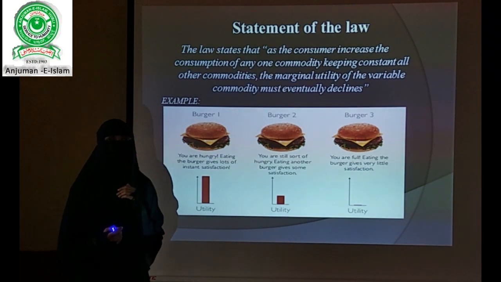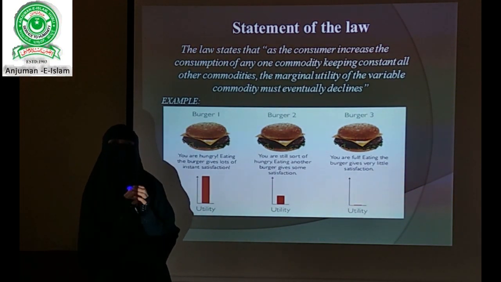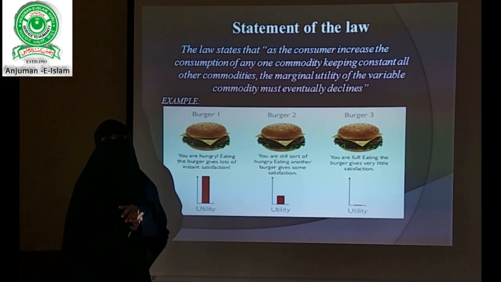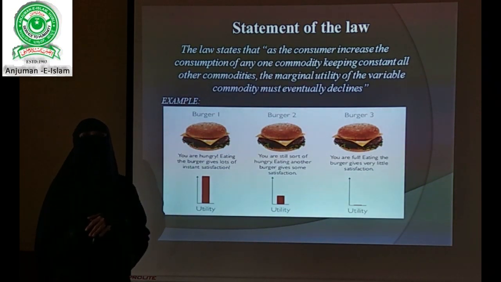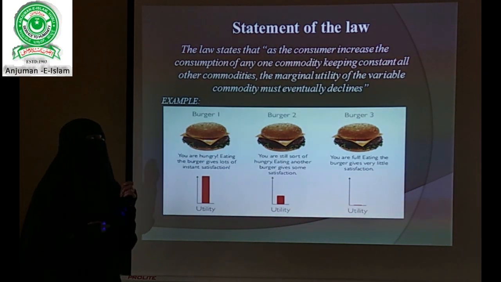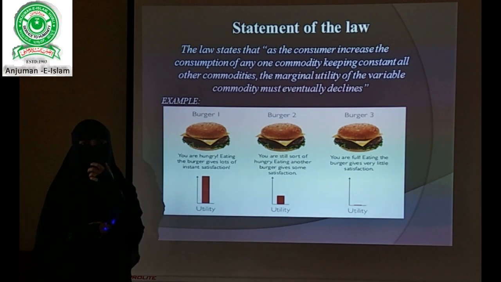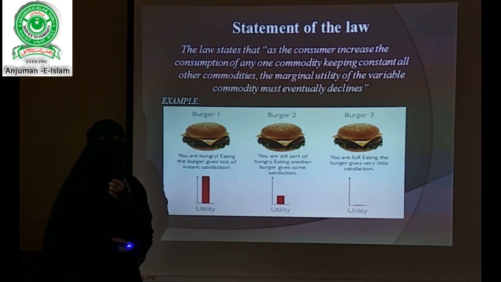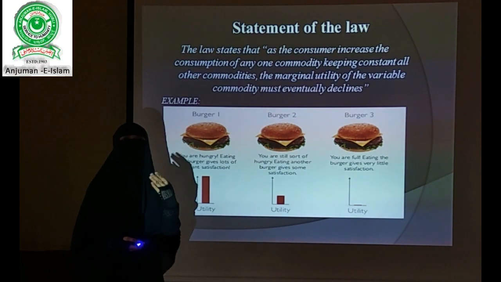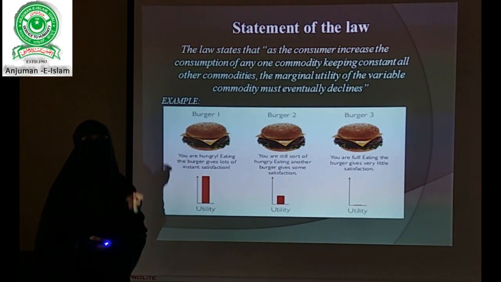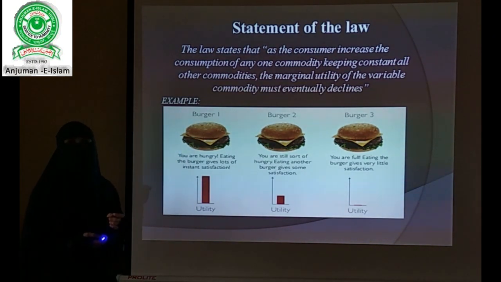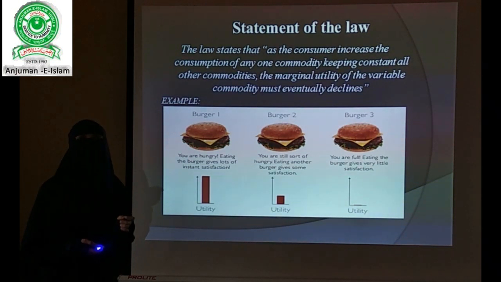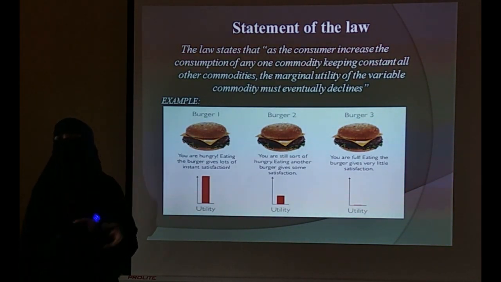When it starts declining, the marginal utility will become zero at a certain point, and if we continue the same consumption of this commodity, after zero it will become negative. That means when we go on consuming more and more units of a commodity, after a certain period of time we have to stop the consumption of that commodity. If we don't stop there, it will become negative.